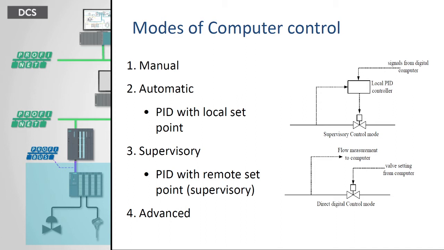But here in this unit, we have to know about the computer control of process. Computer control means we have to control the real-time signals using a computer. That's called a computer control of process. We have three modes of operation to control the process using the computer: the manual controller, the automatic controller, and the supervisory controller.